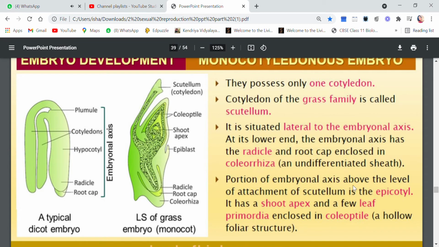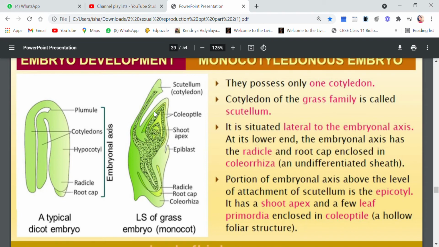Now the portion of the embryonal axis above the level of the attachment of scutellum. Here the scutellum is attached. So above it, that is this portion, is the epicotyl, and it has a shoot apex, you can see. This is again enclosed.